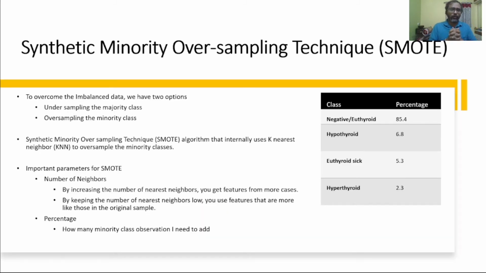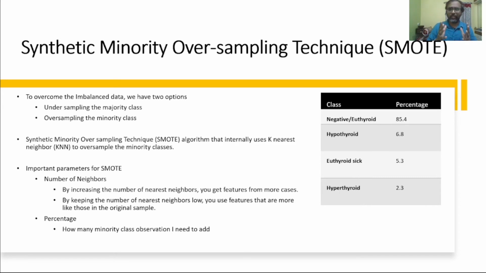Now, coming to the important technique called the Synthetic Minority Oversampling Technique. This is the technique I used for oversampling. We already saw that 85% of the data is good data, in the sense of no-issue data. The remaining 15% of data has the thyroid-related issues. Now, if I feed this data to my ML model, my model will be more inclined towards the negative than predicting the actual thyroid cases. But somehow I need to make my model understand the thyroid-related cases.